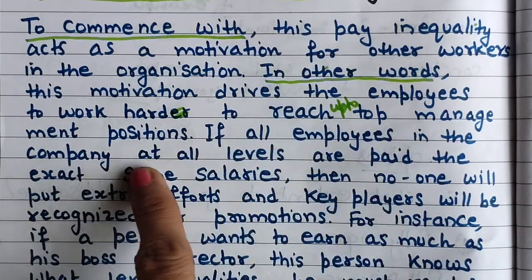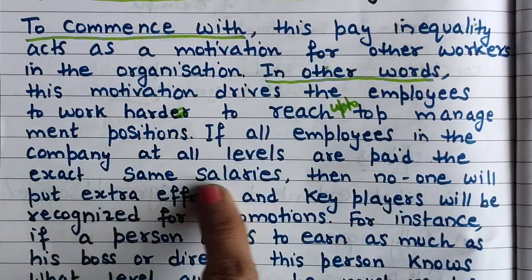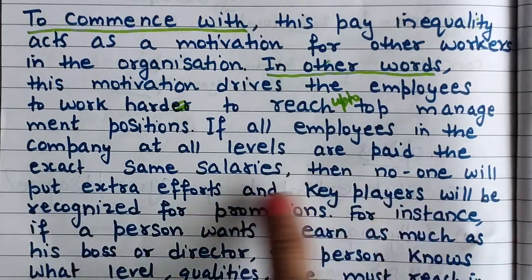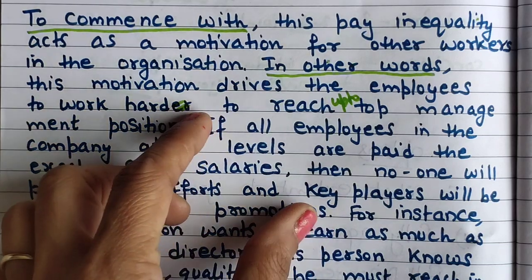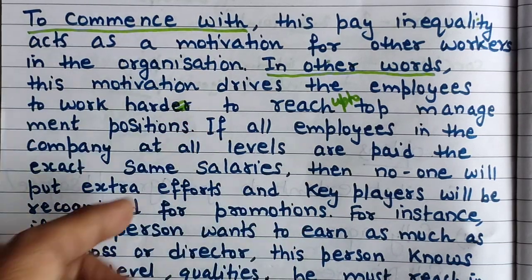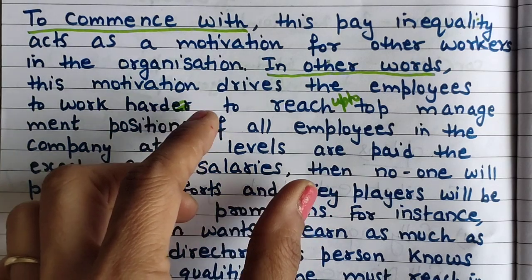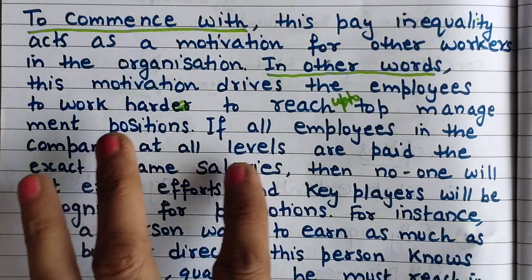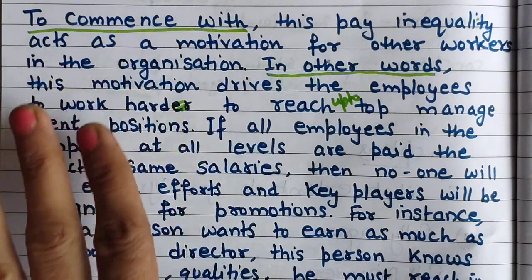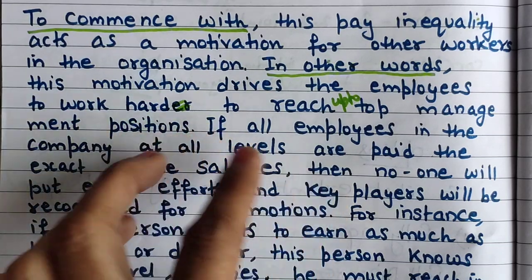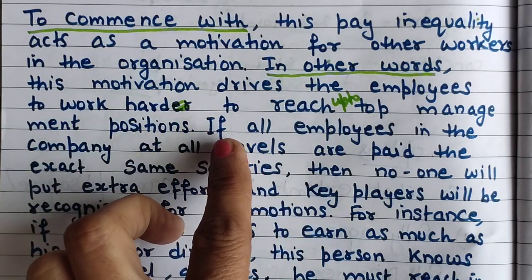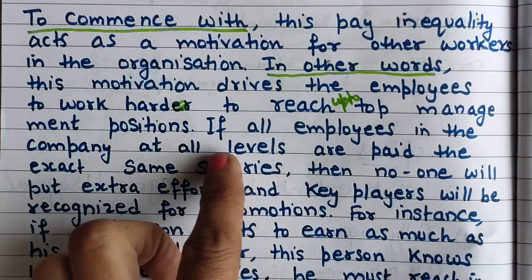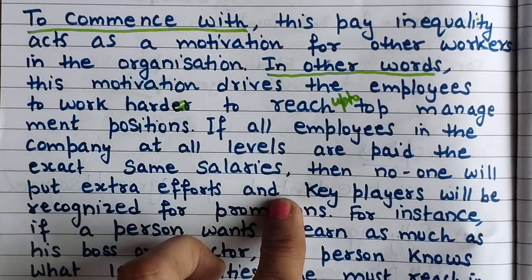If all employees in the company at all levels are paid the exact same salaries, then no one will put extra efforts and key players will be recognized for promotion. So why I have done it, because if we ignore this contrast, then we will be ignoring workers' point of view. That's why we have covered. When you will be looking at this body paragraph again, you will find that I have covered. So you can use however also. However, no, if is conditional sentence is enough here. So you should use contrast kind of thing in your body paragraph also.